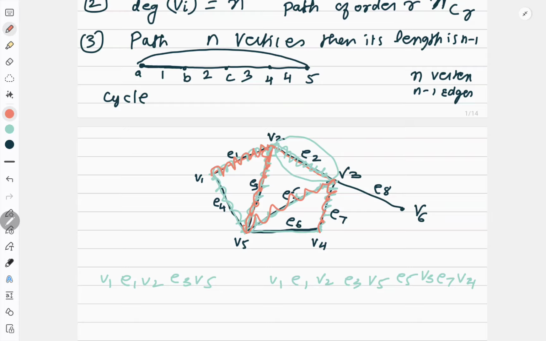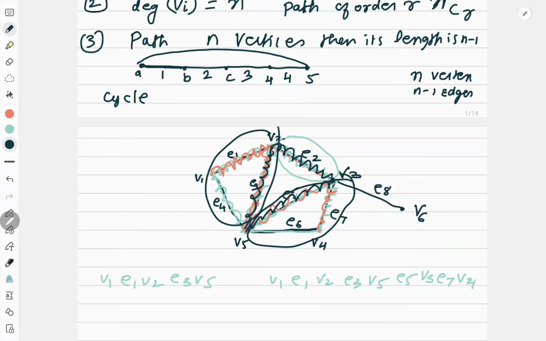Okay. So how can I search a cycle here? See, a cycle is very easy. Let me show a cycle. Start from V2. If I want to search a cycle, V2 and then E2. Correct? Then go to V3. After V3, go to E5. Any triangle or closed one will give you V5 and then E3 and then I am back to V2. So this is a cycle. Even if you consider this triangle, it will give you a cycle. If you consider this triangle, it will give you a cycle. Only I have to take care that I should not repeat anything. Correct? So now this is the one thing.